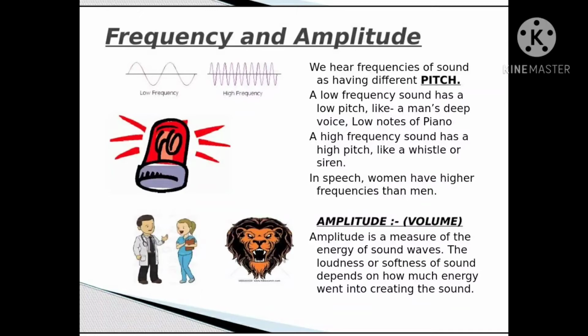Amplitude or volume. The unit to measure frequency of sound is hertz. Sound waves below the frequency of 20 hertz are called infrasonic sounds, and those above the frequency of 20,000 hertz are called ultrasonic sounds. Humans cannot hear infrasonic or ultrasonic sound.